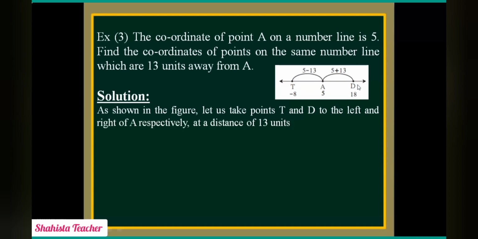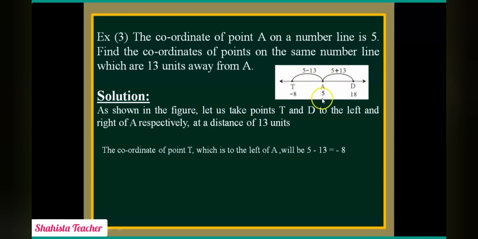Now we will write the coordinate of point T, which is to the left of A. What will it be? 5 minus 13 gives us minus 8.